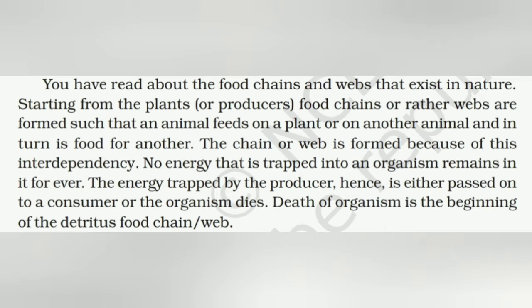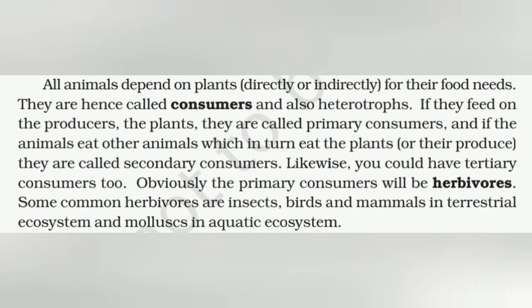No energy that is trapped into an organism remains in it forever. The energy trapped by the producer is either passed to the consumer or the organism dies. Death of an organism is the beginning of the detritus food chain or food web. All animals depend on plants directly or indirectly for their food needs. Hence, they are called consumers and also heterotrophs.